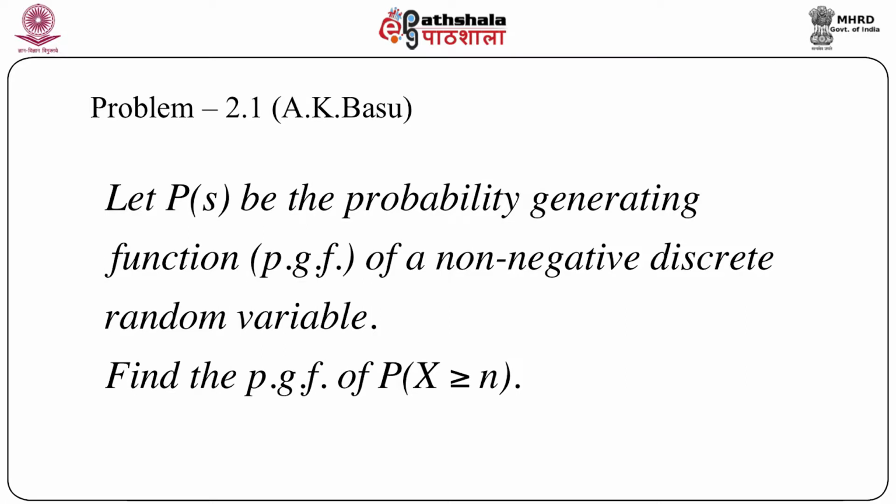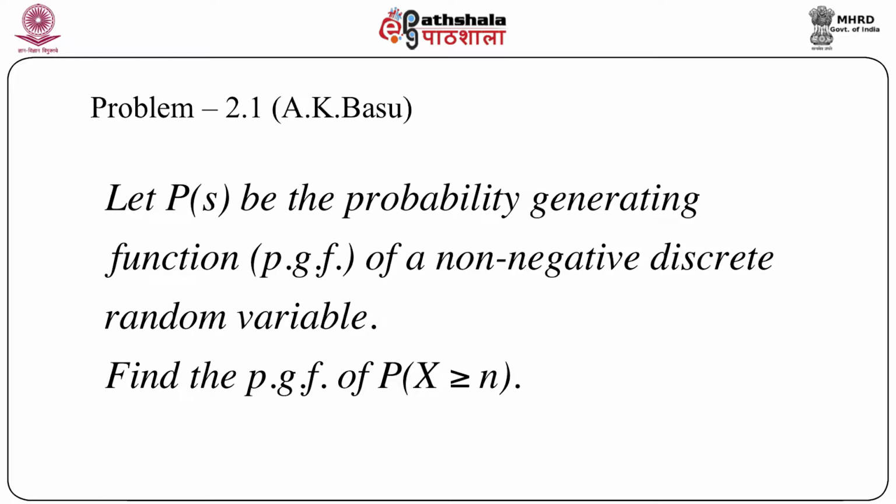Now, today we are going to discuss a few problems on generating functions. The first one is based on the probability generating function. The problem is from the book by A.K. Basu. Let P(s) be the probability generating function, that is PGF, of a non-negative discrete random variable. All we have to do is to find the PGF of the probability that capital X is greater than or equal to n. That means this probability must be a function of n, and we have to derive the probability generating function of